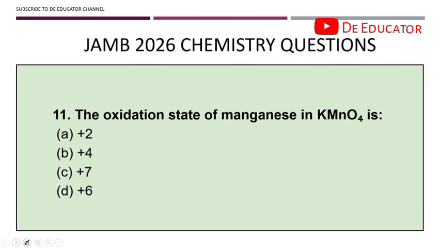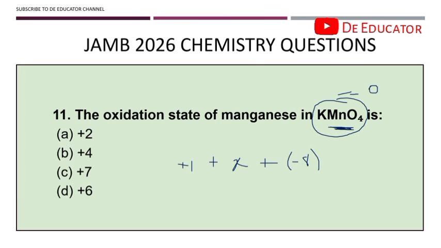Okay. Question 11. The oxidation state of manganese in KMnO4 is. So how to calculate oxidation state is very, very simple. You know that potassium is +1. Now, the oxidation state of any compound is equivalent to 0, which means if we add all the oxidation states of all the elements in this compound, we are meant to get 0. That is what it means. So potassium is +1. Manganese, that's what we're looking for, so it's going to be x. Oxygen is -2, so that is going to be plus -2 times 4, that's plus minus 8, right?